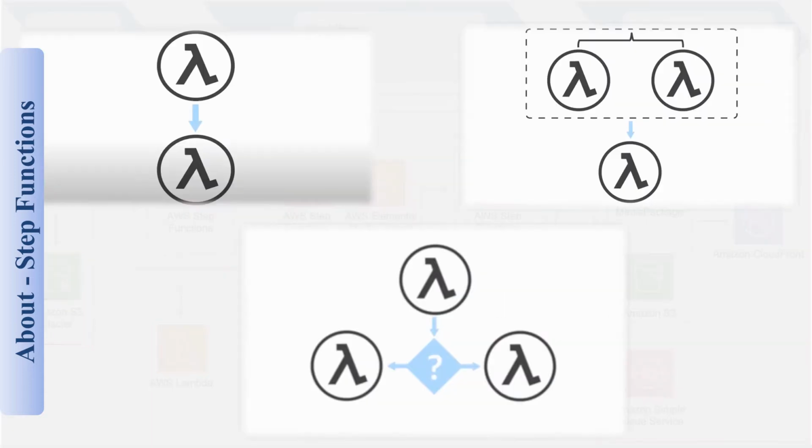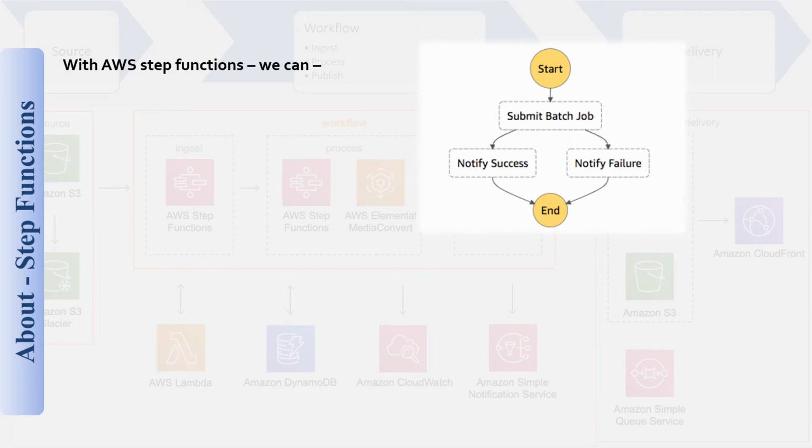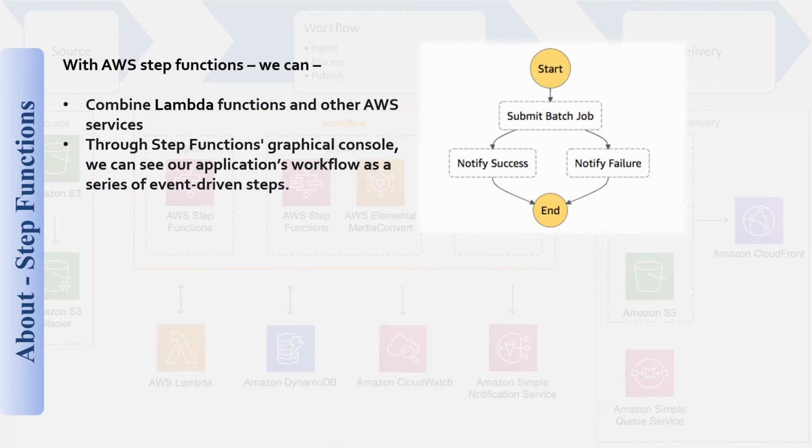So, we can choreograph the interaction of our microservices in 2 ways. We could either write a lot of code for the logic building, or, with AWS step functions, we can combine Lambda functions and other AWS services, and through the step functions graphical console, we can see our application's workflow as a series of event-driven steps.